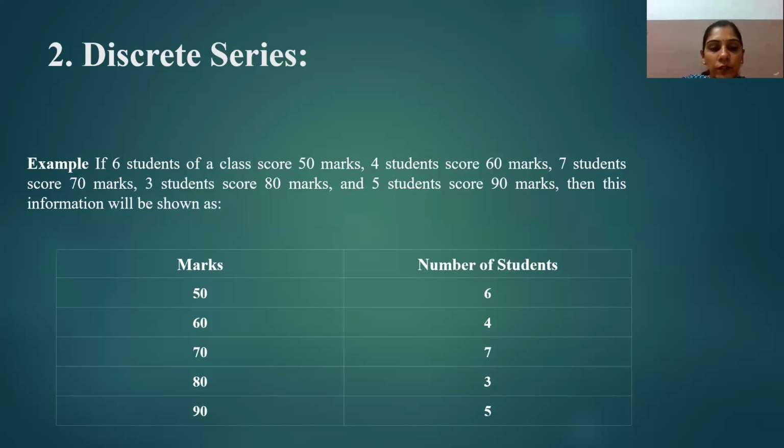On one side we have written the marks 50, 60, 70, 80 and 90. On the other side we have written the number of students, which are 6, 4, 7, 3 and 5. This type of data is known as discrete series.